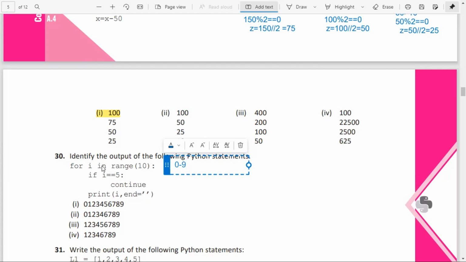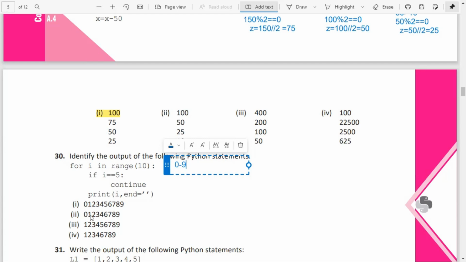So first i will take up the value 0, then 0 is not equal to 5, so 0 will be printed, isn't it? Now i will take up 1, it will be printed, and because of the end, all will be in the same line. Then i will take up 2, that also printed. 3 will also be printed. 4, it will be printed. 5 comes, it will continue, that will be skipped out. That 5 will not be printed. We will go to the next value, that is 6, which will be printed.